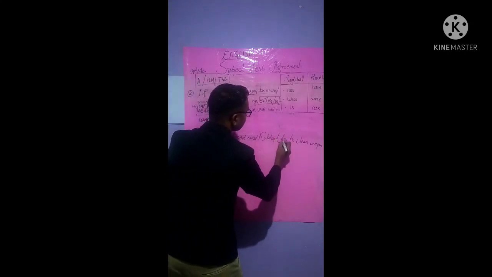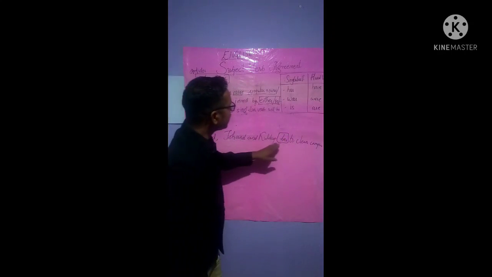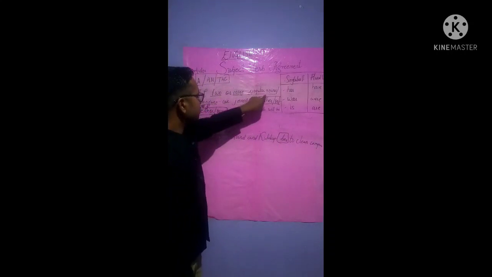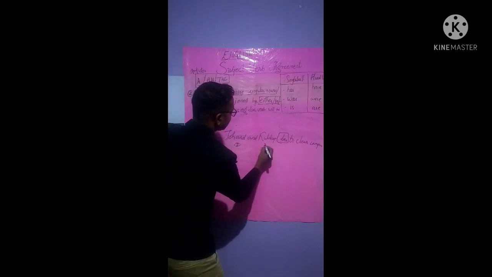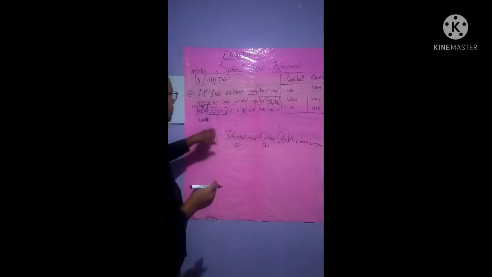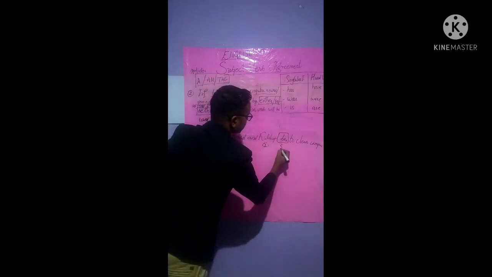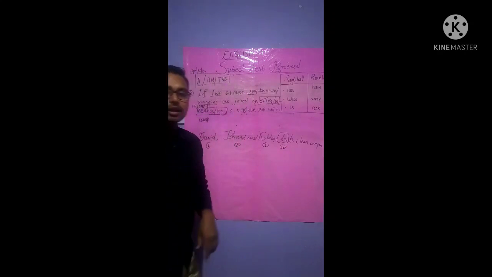At that time also a singular verb will take place. Here, "has": David, John and Kuldeep has to clean campus. Because it says if two or more singular nouns, one noun, two nouns and three nouns are used, a singular verb will be used, that is "has", isn't it? Hope this is getting clear for you all.